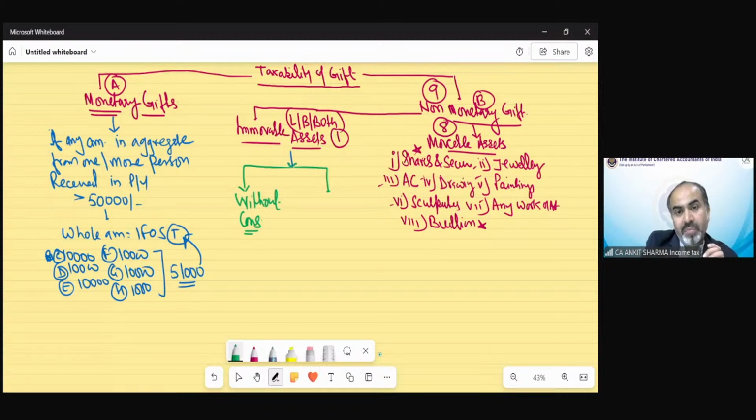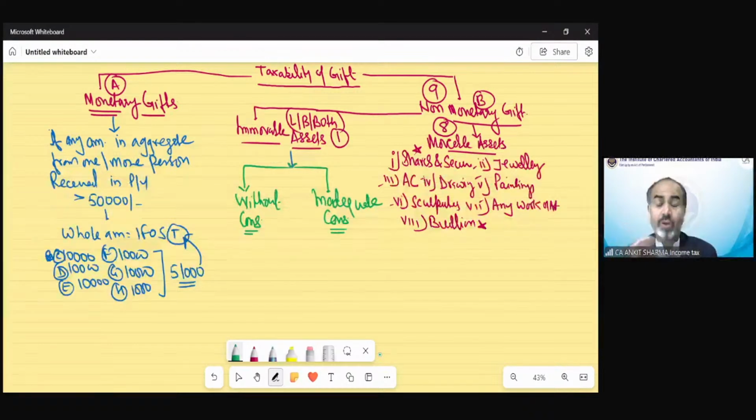Or the other could be inadequate consideration. If somebody has gifted me a plot of 50 lakh rupees and did not charge anything from me, that would be called without consideration.